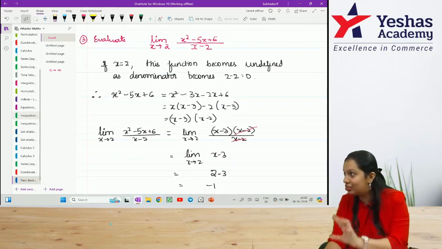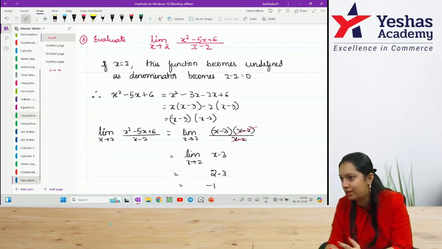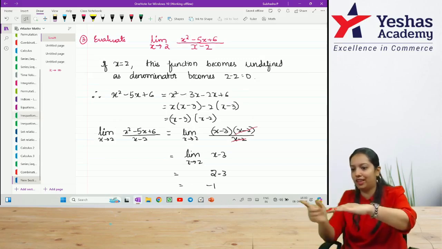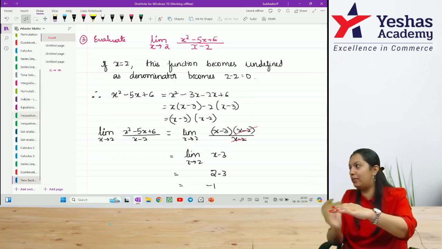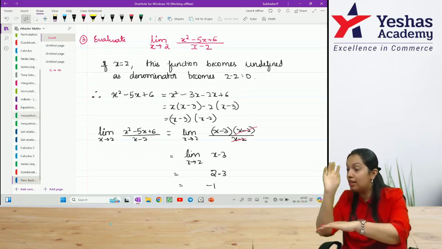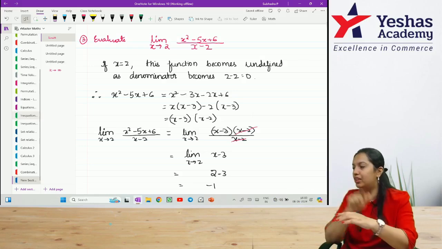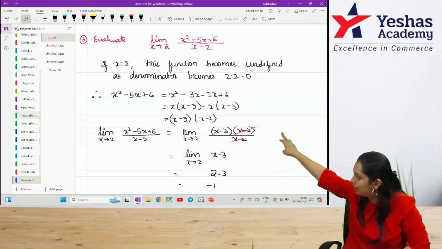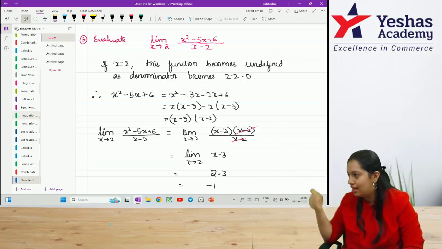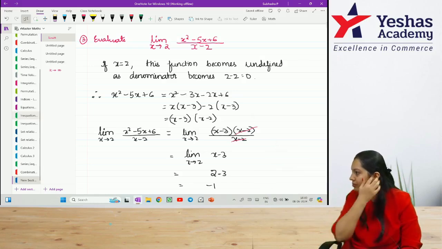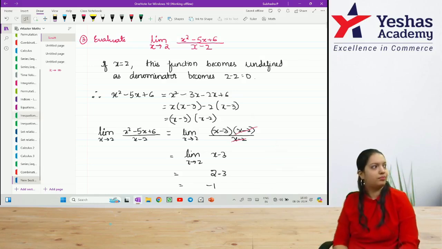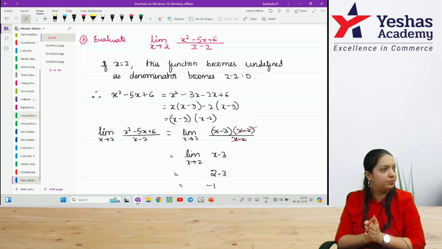You understood when you have to apply the factorization method? Only when you are getting something divided by 0 or infinity by infinity. 1 by infinity is fine. Infinity by infinity is not allowed, or it should not become something divided by 0. If it becomes that, then use the factorization method. Write this down. This is the second one. Second type of question.